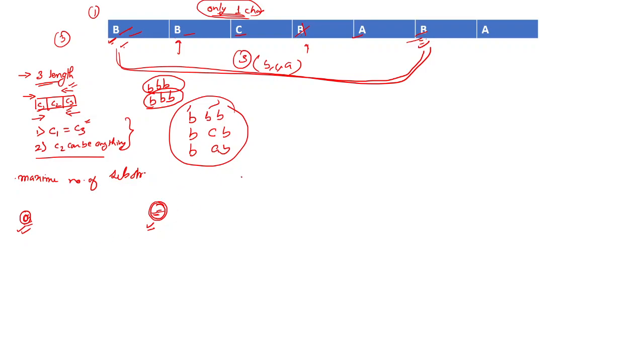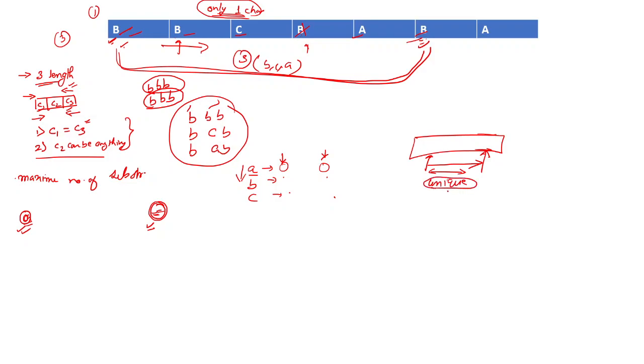We'll first loop over this array and find out, for each character, suppose A, what its start and what its end is. For B, we'll store the same start and end, and likewise for C. Then we will loop over this array and see, okay, for A, this is the start and this is the end. So we'll go into the string from the start to the end, iterate over it and search how many unique characters there are, and that many unique characters will form that many subsequences.